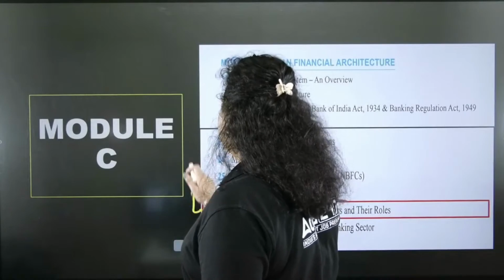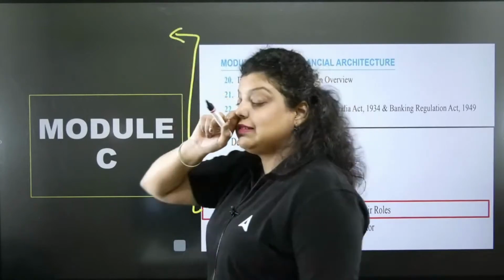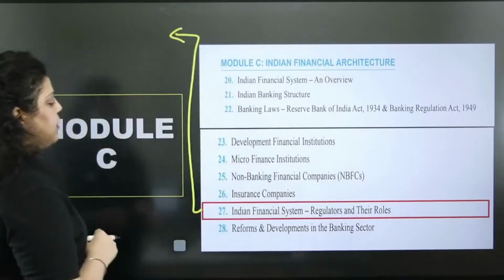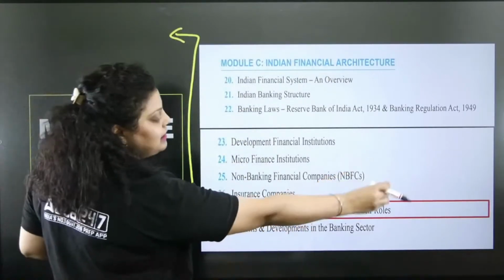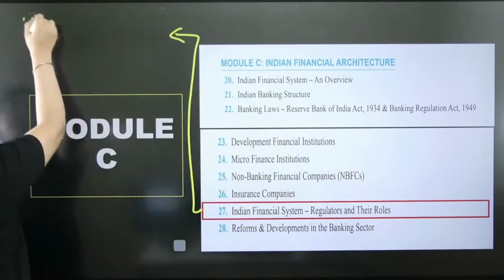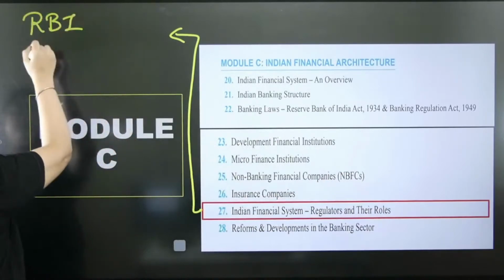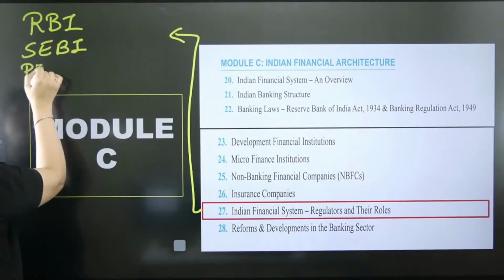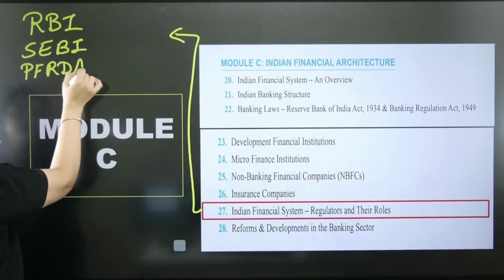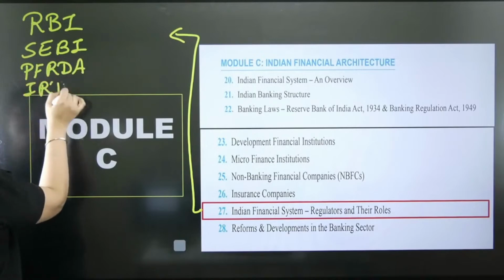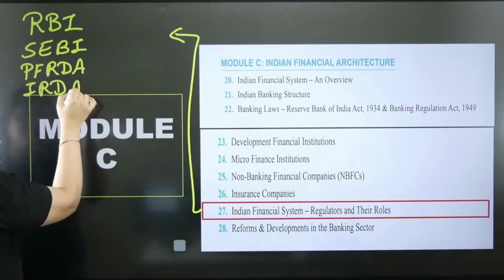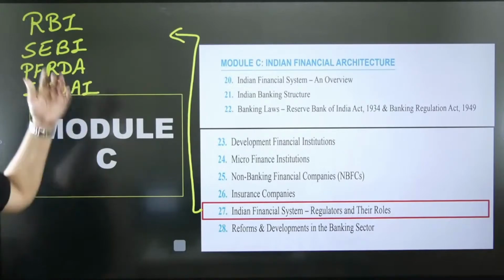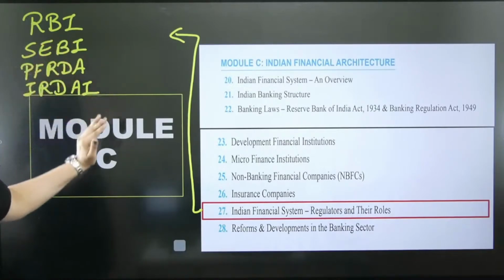So before moving towards the questions, let's discuss a certain concept about this particular chapter. If I talk about Indian financial system, regulators and their roles, the regulators we have are the Reserve Bank of India, the Securities and Exchange Board of India, the Pension Fund Regulatory and Development Authority, and the Insurance Regulatory and Development Authority of India. So these are the regulatory bodies we have: RBI, SEBI, PFRDA and IRDAI.